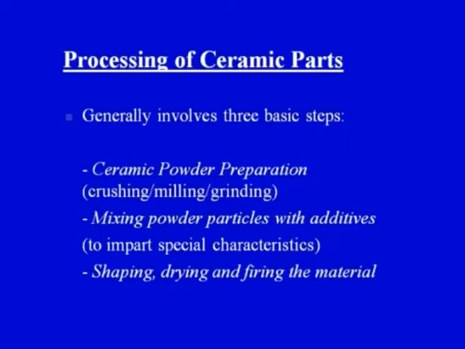We can give a shape to the raw material using any of the techniques like pressing, slip casting, extrusion or injection molding, and there can be other processes also, like jiggering, another process which we have not covered, but there are a number of processes which can be used to give shape to ceramic raw materials. Then the next step is drying, in which moisture can be removed, or certain binders that we do not want in the final product can be removed during the drying process. And finally the firing, in order to improve the properties of the final product.